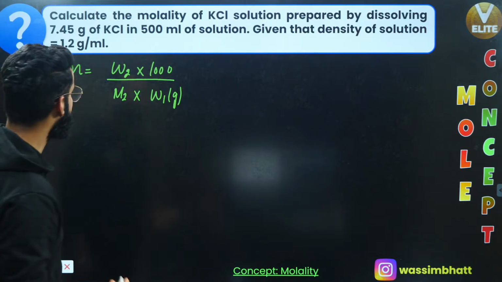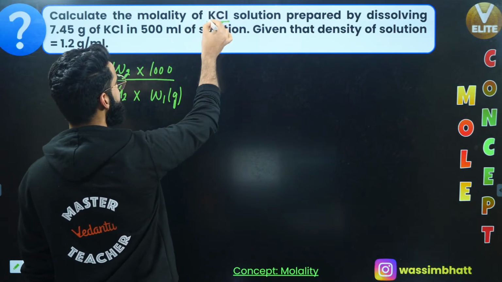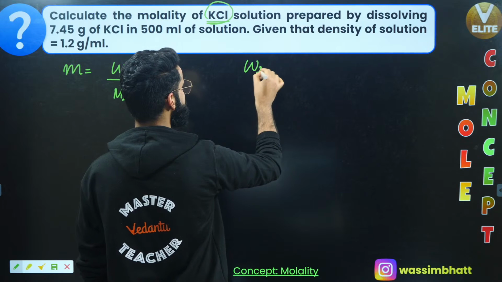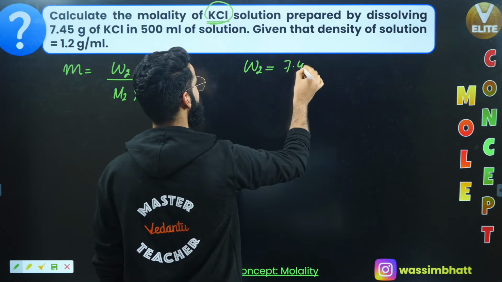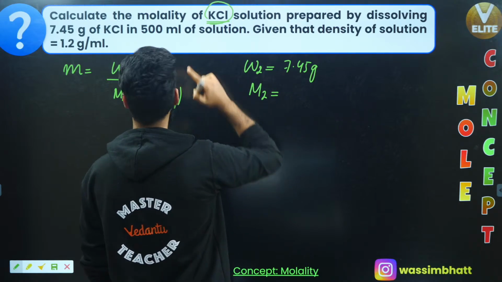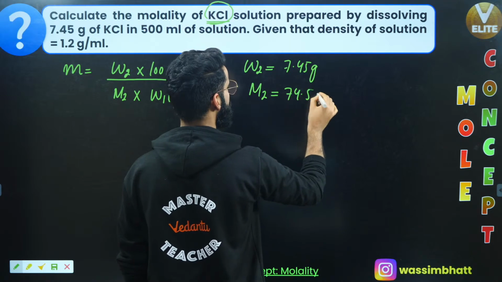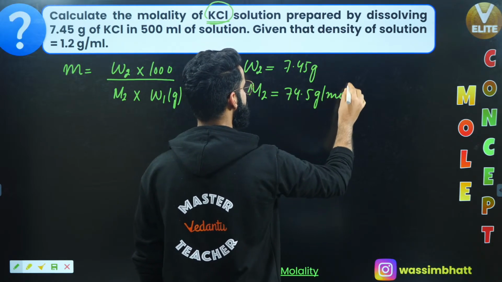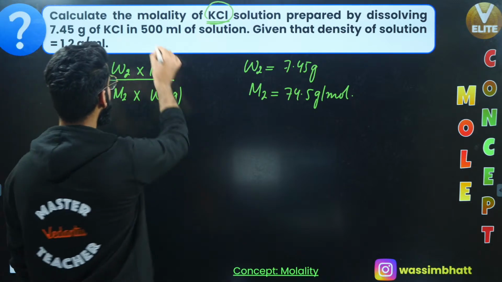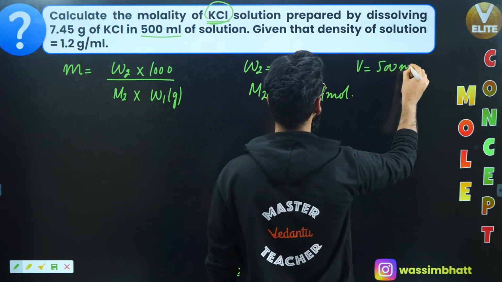Okay, so we will understand. First of all, I'm given KCl. I have got a solution containing KCl as solute. So mass of solute is given to me as 7.45 grams, right? What about the molar mass of KCl? Potassium is 39, chlorine is 35.5, so the value is going to be 74.5 grams per mole. So molar mass of solute I also know. Volume of the solution is given to me as 500 ml, correct?